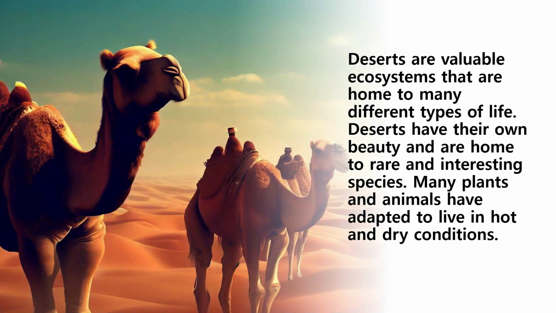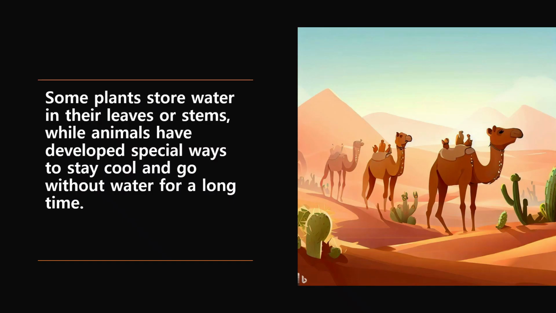Deserts are valuable ecosystems that are home to many different types of life. Deserts have their own beauty and are home to rare and interesting species. Many plants and animals have adapted to live in hot and dry conditions. Some plants store water in their leaves or stems, while animals have developed special ways to stay cool and go without water for a long time.